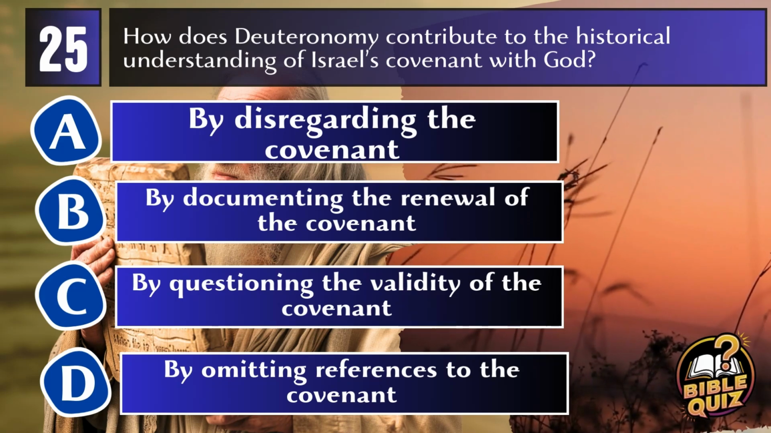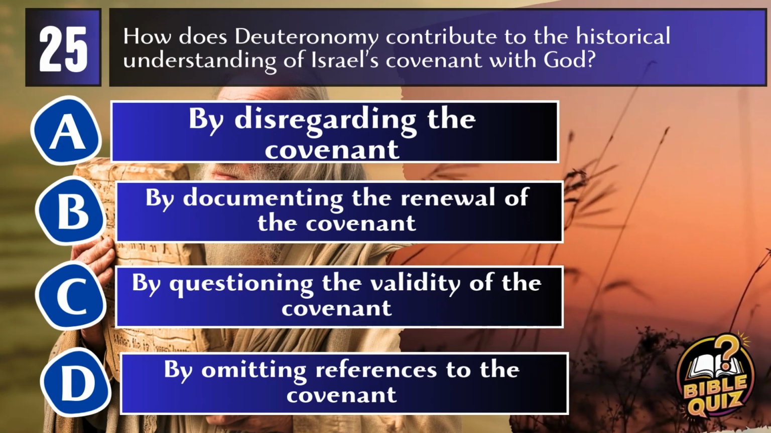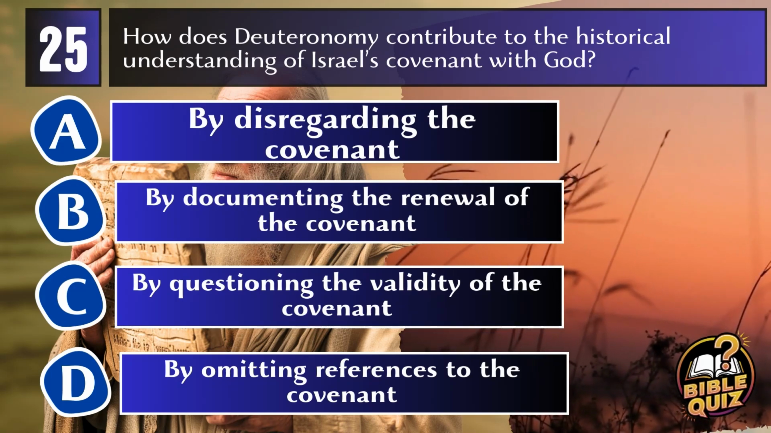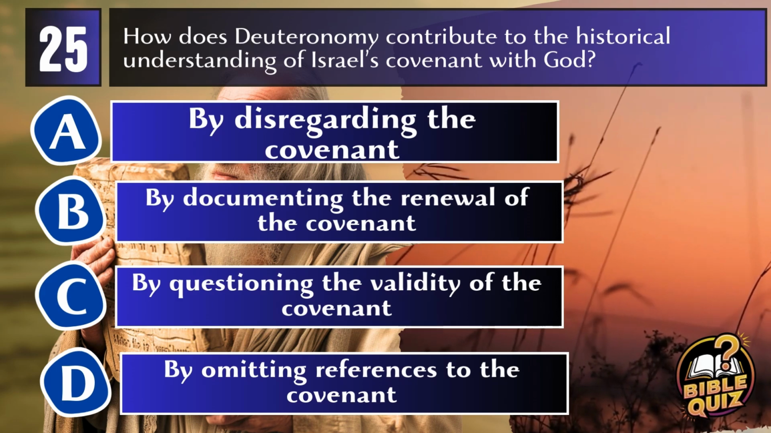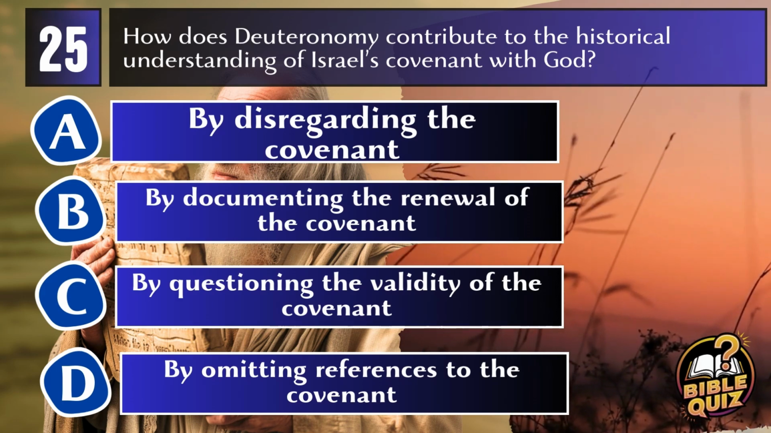A. By disregarding the covenant. B. By documenting the renewal of the covenant. C. By questioning the validity of the covenant. D. By omitting references to the covenant.